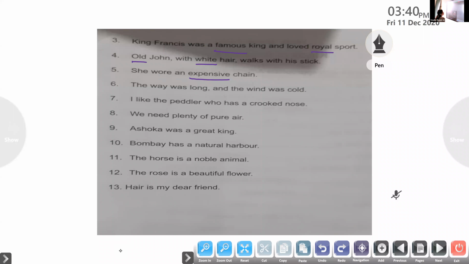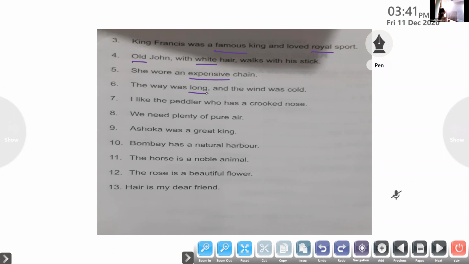What does it tell us about the way? The way was long. So pick out the adjective of quality. Come on, Paurnami. Yes, the way was long. Now pick out the adjective. Long, yes, it tells about the way. It describes the way, saying that it is long.